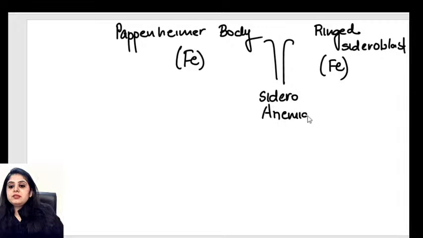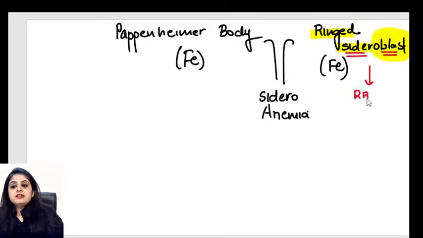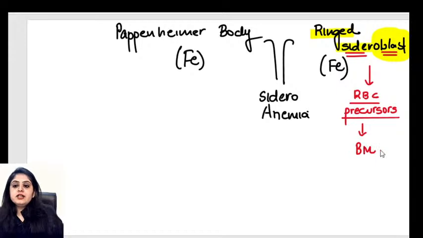But did you analyze something, that when you're saying ringed sideroblast, you have used the term blast in it. Means you have used the term not of a mature red blood cell. You are saying iron will be seen in the red blood cell precursors. Where do I see the red blood cell precursors? In the peripheral smear or the bone marrow? Precursors are usually seen in the bone marrow, right? So ringed sideroblast is something that we will be seeing in the bone marrow because that is where the blasts are, that is where the precursors are.